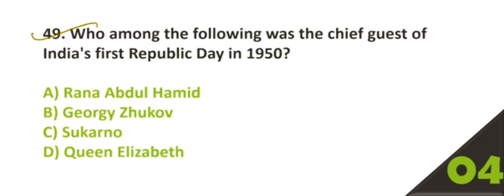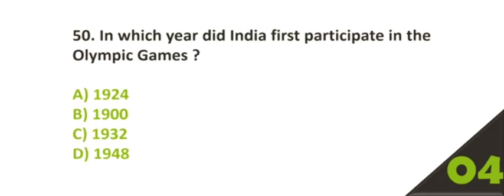49. Who among the following was the chief guest of India's first Republic Day in 1950? Option number C, Sukarno is the right answer. Question number 50. In which year did India first participate in the Olympic Games? Option number B is the correct answer, 1900.